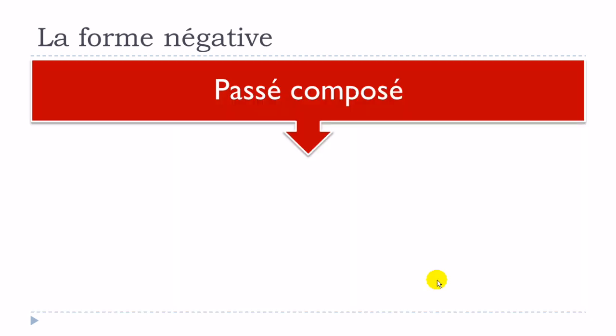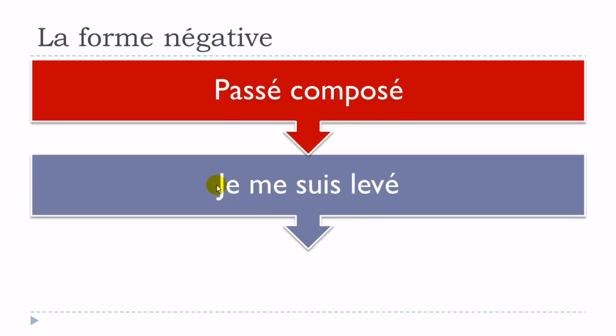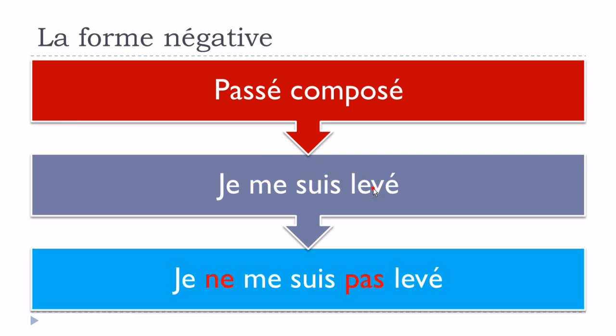Okay, and now let's see with the passé composé. Je me suis levé. Exactly the same thing. Je, ne, and then you keep this me suis together, and you put your pas here and levé. Okay, this is quite tricky normally, because students tend to mix up and then put the ne before the suis and then maybe the pas at the end. Okay, so keep in mind, this is the order, this is the way where things should be. Je ne me suis pas levé.